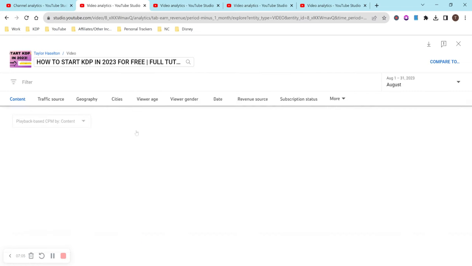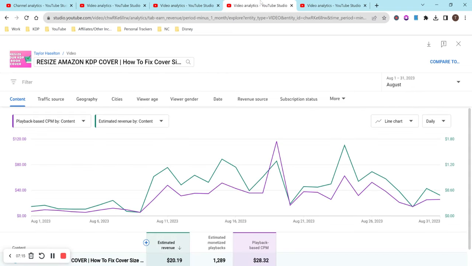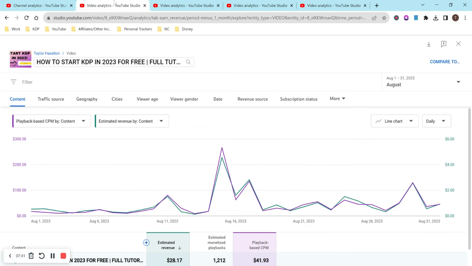So if I change that to my estimated revenue, or just add that to the graph here, if it will load, I can move over to the other video while it's loading. So looking at this video, my CPM got up to $116.35. And this is already showing my estimated revenue. So you can see that I was making some cents here and there, normally probably lower CPM. And then my CPM went up all of a sudden over $1. Here my CPM was $62.50. I made $1.65. Like, I honestly don't know.